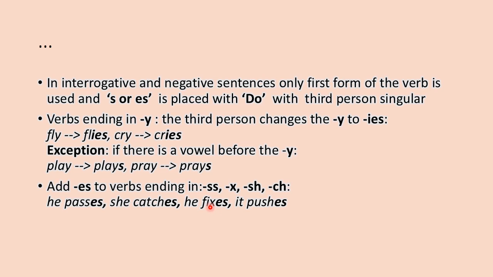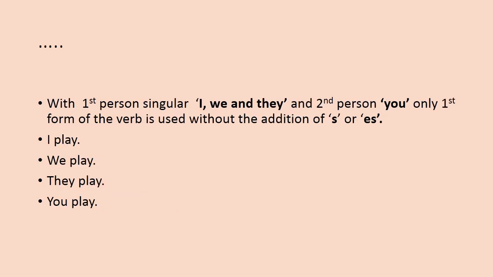And here in this example, fix, right? Fix is ending with the x, so we will place es. Similarly, in push, here push is ending with sh and we will place es. So these are the rules which you must follow in present indefinite tense while placing s or es.